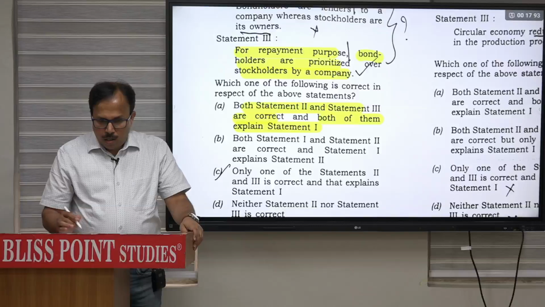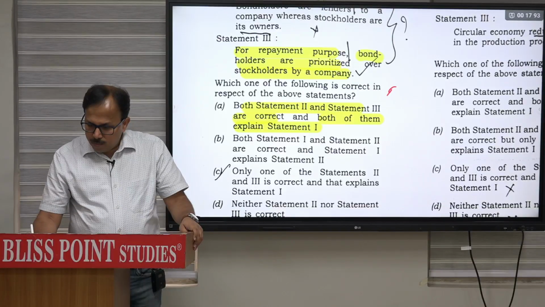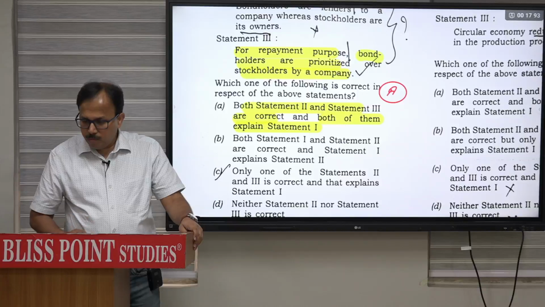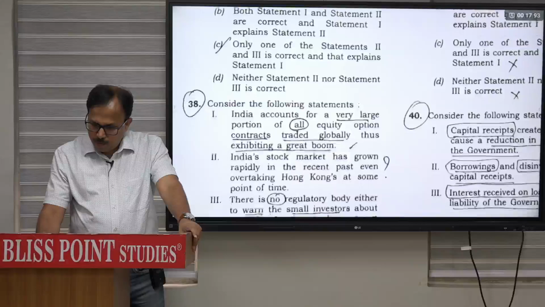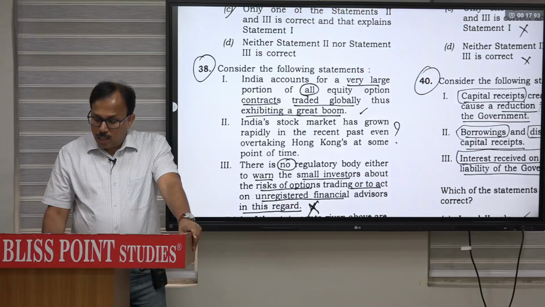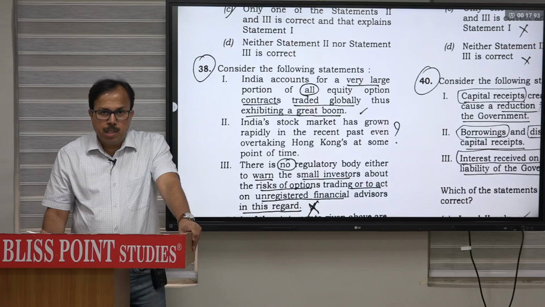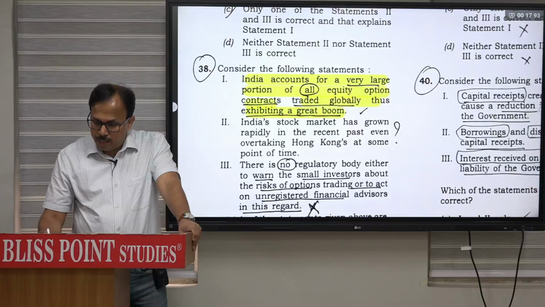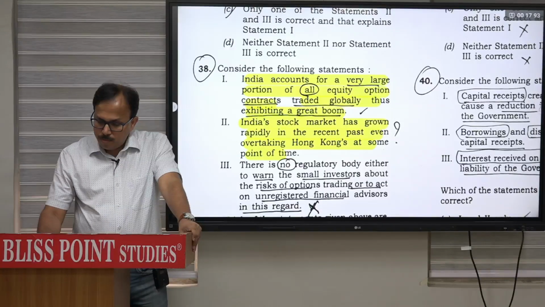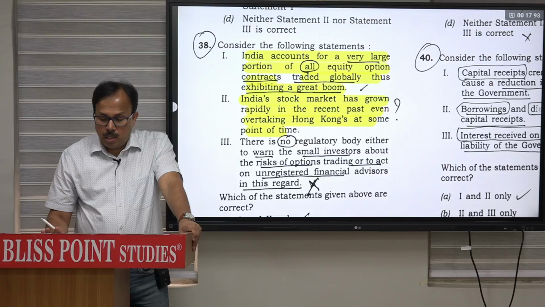So question number 37A. 37A. Then question number 38. Consider the following statement. Again, three statements are given. India accounts for a large portion of all equity option contract traded globally, thus exhibiting a great boom. Second, India's stock market has grown rapidly in the recent past, overtaking Hong Kong at some point of time. So first and second both are basically correct.